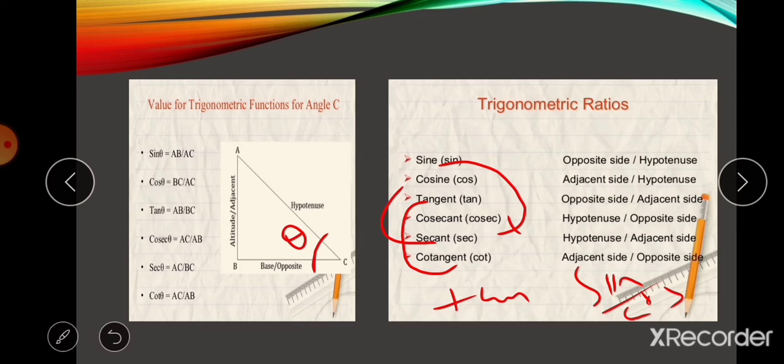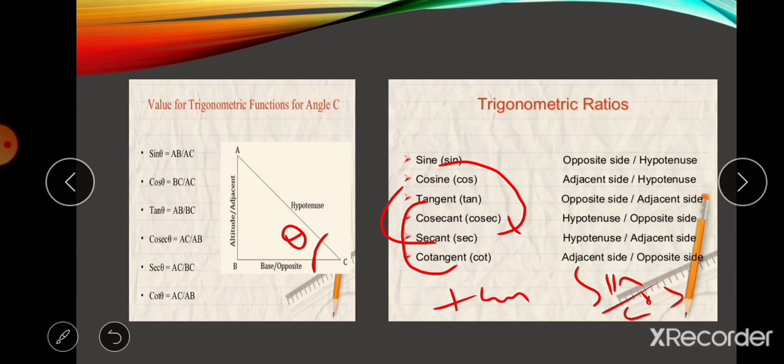Sine is opposite by hypotenuse, so it is 1 by cosecant. Cos is 1 by secant. Tan is 1 by cot. Cosecant is 1 by sine. Secant is 1 by cos. Cot is 1 by tan. So these are the reciprocals, and we should remember them very well. These 6 ratios are very important.